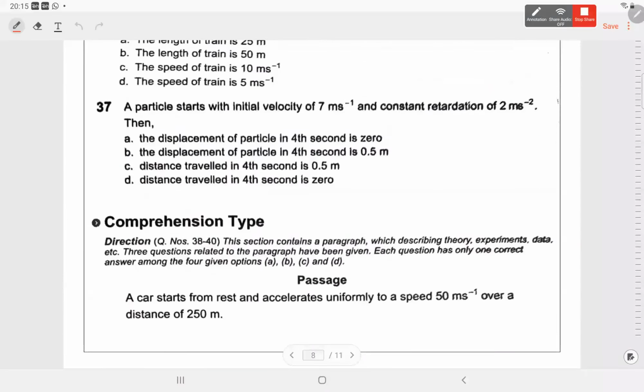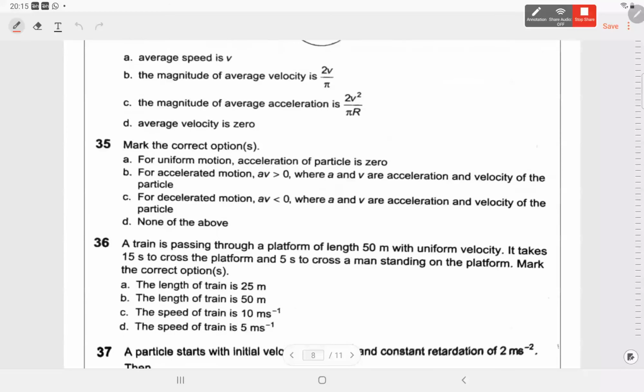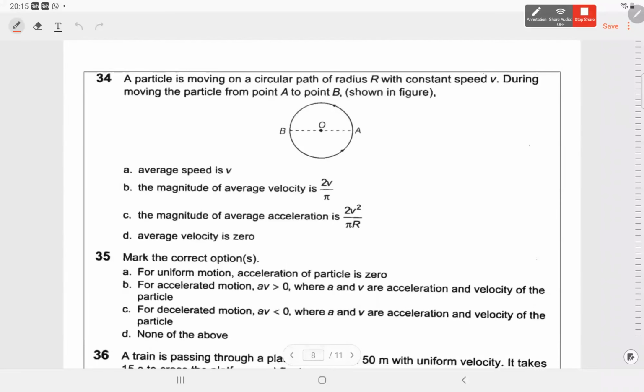You have to do this question and then discuss it with me. A particle is moving on a circular path of radius r with constant speed v. 34. I think we did exactly the same question. Average speed is v. If speed is maintained constant throughout the path, the average speed will also be the same as v. How will we find the magnitude of average velocity?